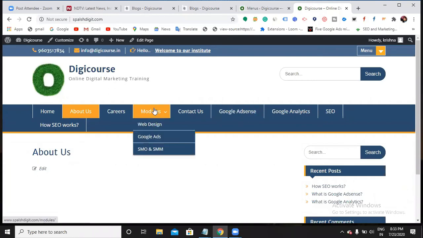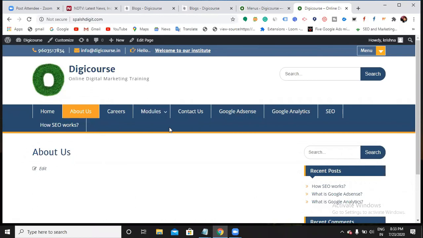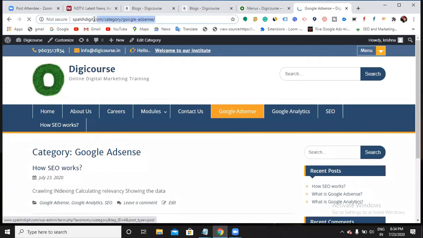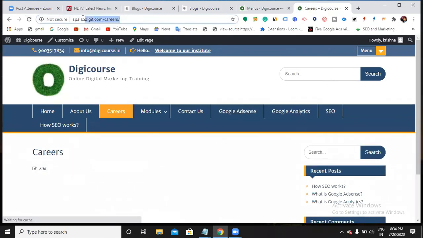Got it now? It looks very embarrassing if I show all kinds of blogs here in the menu section. No one will show interest to read something when they visit my website if I show everything in the menu. So to make it very simple and short, I created a category. When someone clicks this category folder, they can see all my recent blogs. When I click this Google AdSense, can you see the URL now? Yes. Now you can easily recognize that Google AdSense is a category. Okay. Careers, now it is a page, right? In such a way you can see.